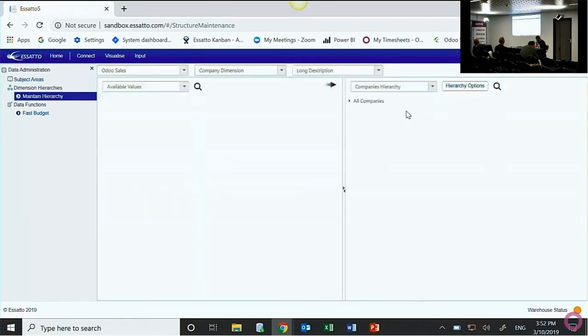If I look at company, we can have multiple hierarchies, so you can build multiple structures for reporting in this way. If I drill into this structure, when I was in the reports, I was double-clicking on those levels to go to more detail. That's, in effect, drilling into these different levels of hierarchies that have been created. So for this one, we've got company 1 and 2. That aggregates up to all companies before eliminations. I've got an eliminations entity there, and this total level gives me an all companies after eliminations view of the world. And as Bruce submitted his forecast, it was going to company 1, but automatically it was being aggregated up to all companies.